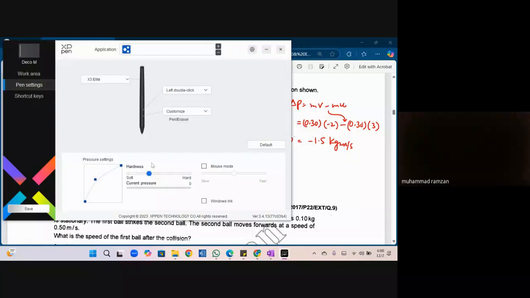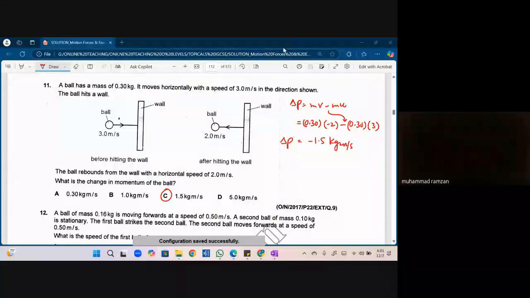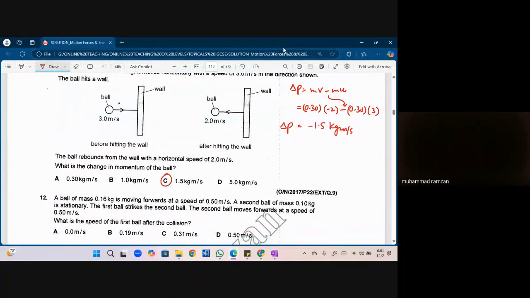Beta, we have to take the velocity into account. Whenever we have to take the velocity, we have to take care of the negative as well as positive.